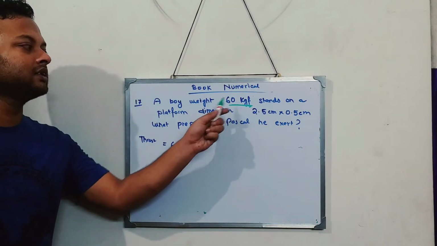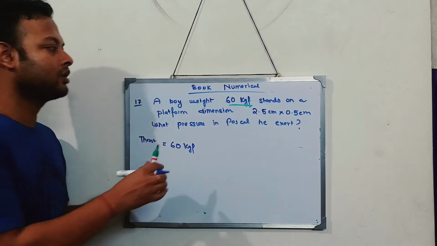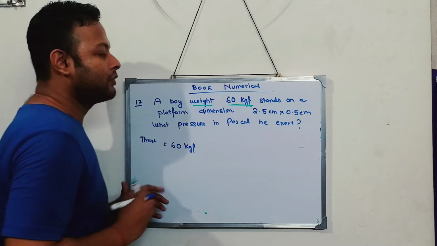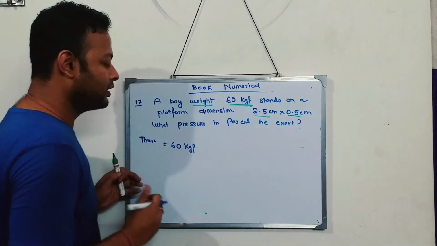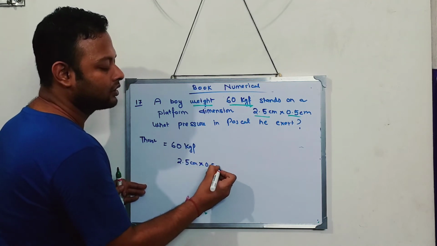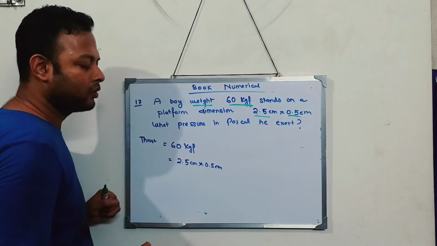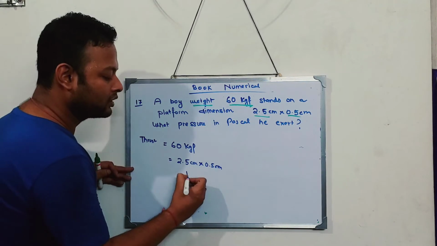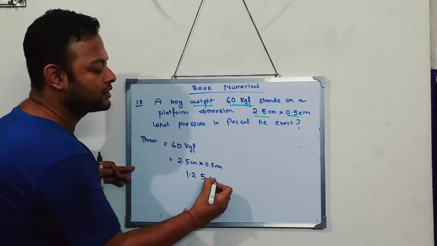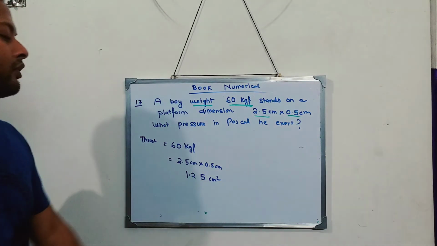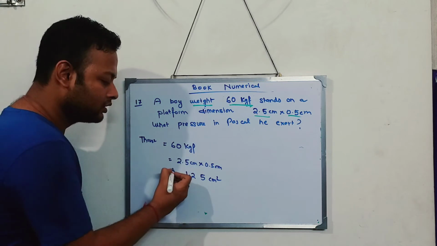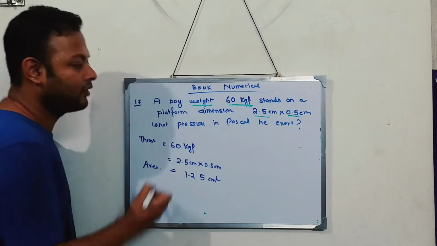As you see, weight 60 kgf. So what does weight mean? It is thrust only. So a boy weighs 60 kgf. So weight means the thrust of the body. Stands on a platform of dimension this by this. So I'll write 2.5 centimeter into 0.5 centimeter. Now, how much is 2.5 into 0.5? 125, with two decimal places, so it will come 1.25 centimeter square. Now, what is this centimeter square? It is a unit of area. So this is nothing but the unit of area.